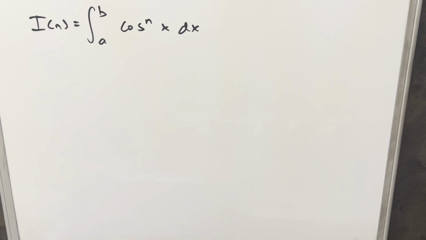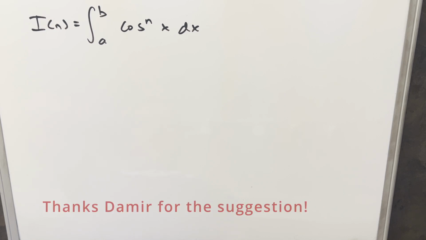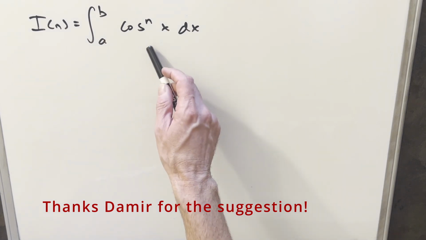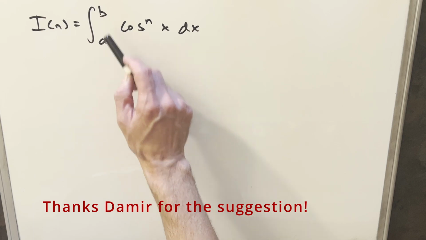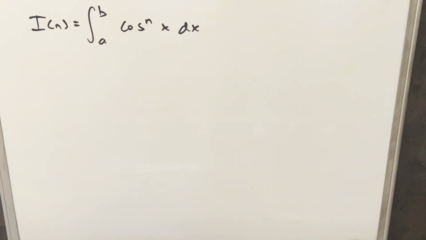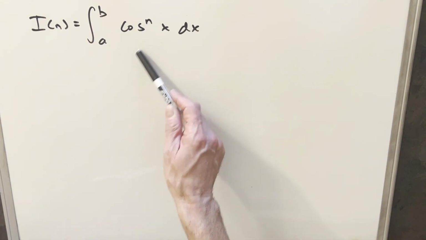Okay, we have here today on the board an integral that we want to generalize. We have the integral from a to b of cosine to the n x dx. I got this idea from a suggestion in the comments. I recently did a video where I did cosine to the 2023x, I believe from 0 to pi over 2. I can't remember exactly. But there were some questions in the comments about maybe doing this in a more general